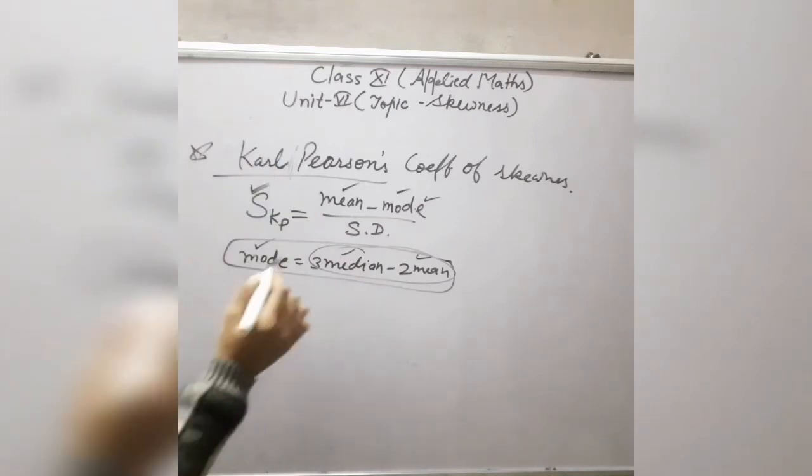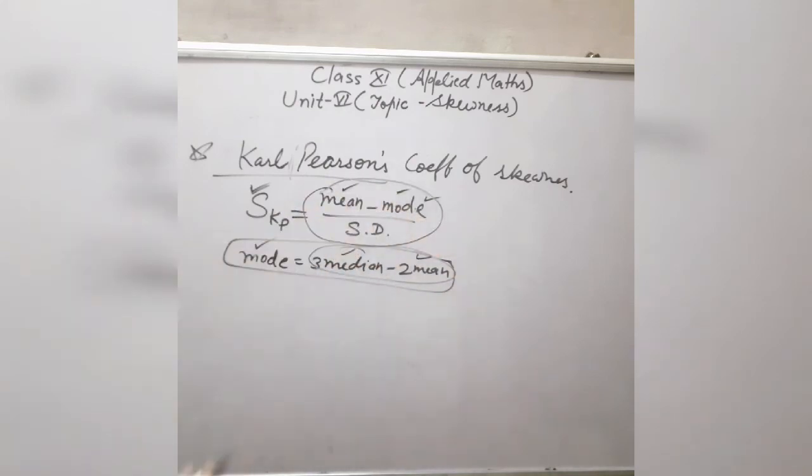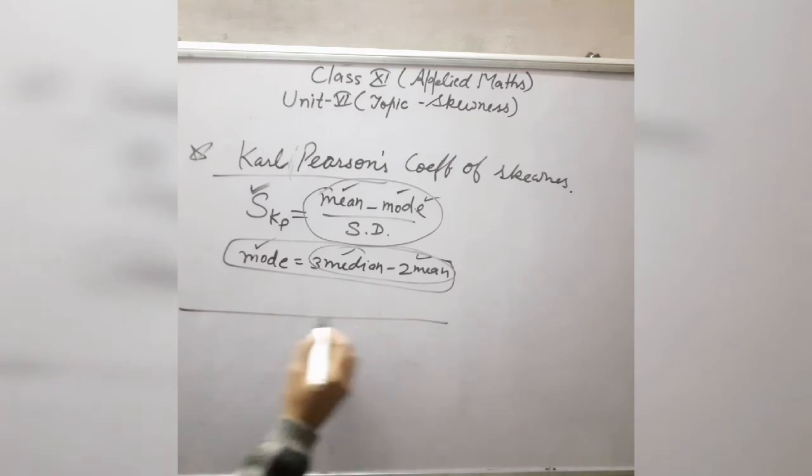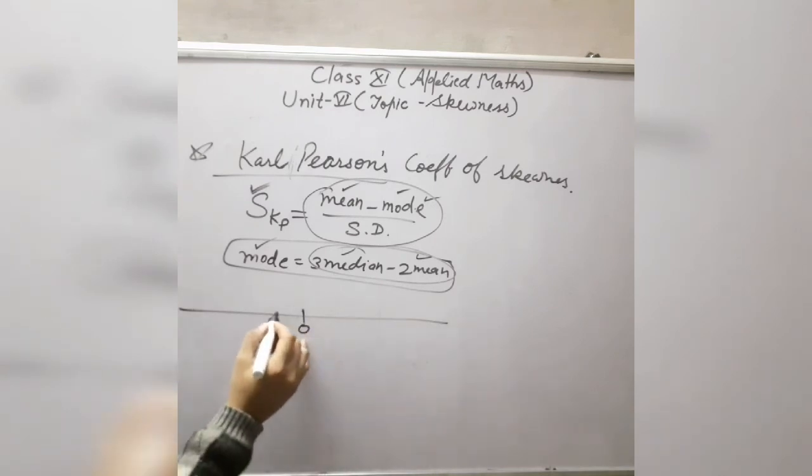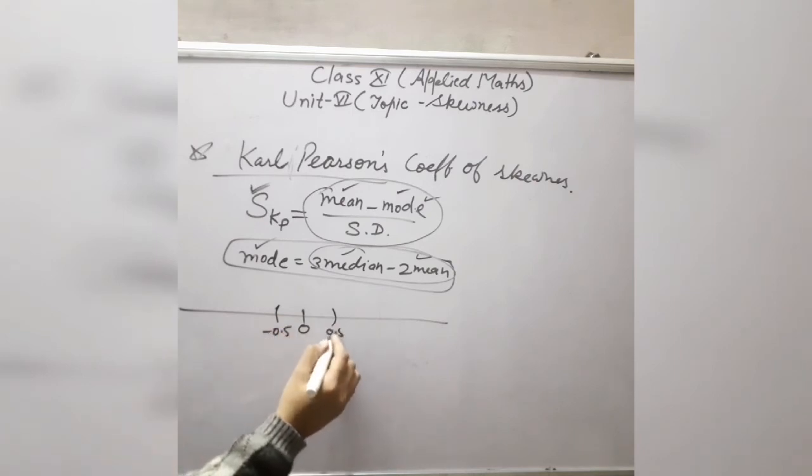Now after finding this coefficient, how will you check skewness? Suppose this is a number line, and this is 0. Suppose I take this interval from minus 0.5 to 0.5.